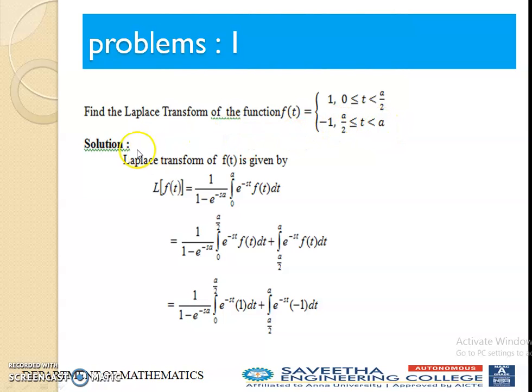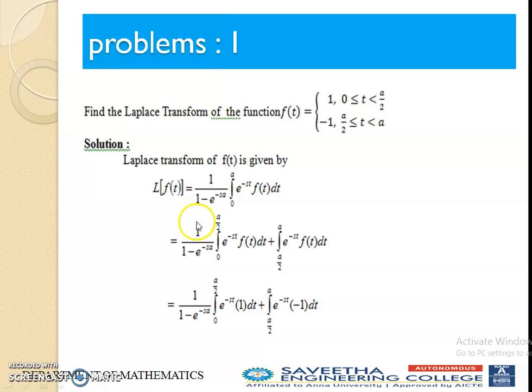So the solution is, the Laplace transform of f of t is given by the formula already told in the previous slide. So L of f of t equals 1 divided by 1 minus e power minus as, integral 0 to a, e power minus st f of t dt. Here T is nothing but a. So this a is capital T, and 0 is the lower limit. Next we replace f of t in terms of the 2 given functions. One is 1, the next one is minus 1. One is based on 0 to a by 2, and the next one, minus 1, is based on a by 2 to a.